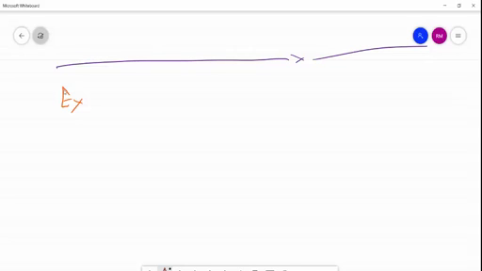Now we take example that show that every group of prime order is simple.